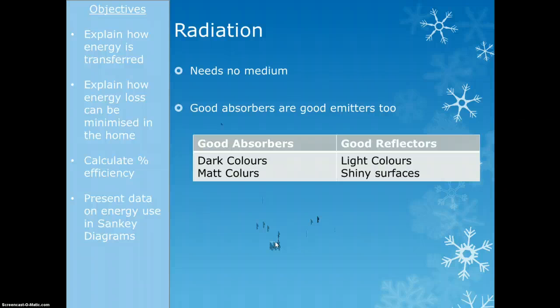Dark or matte colours are very good absorbers and therefore also good emitters of radiation, whereas light colours and shiny surfaces are really good reflectors, so they don't really absorb the energy, they just reflect it off, and it bounces off and goes back where it came from. The thing people often forget is that good absorbers are good emitters as well. That's why if you're going to have a mug of tea, you're probably better having it in a white mug, because your tea will stay hotter for longer.